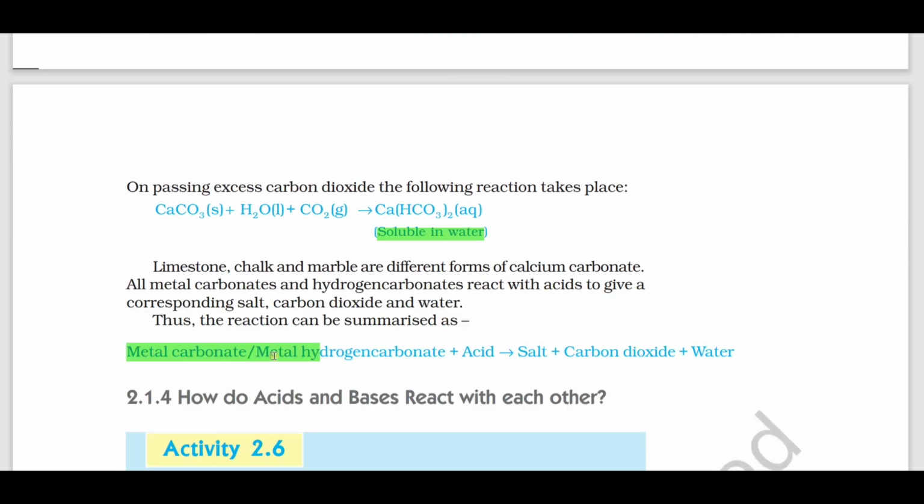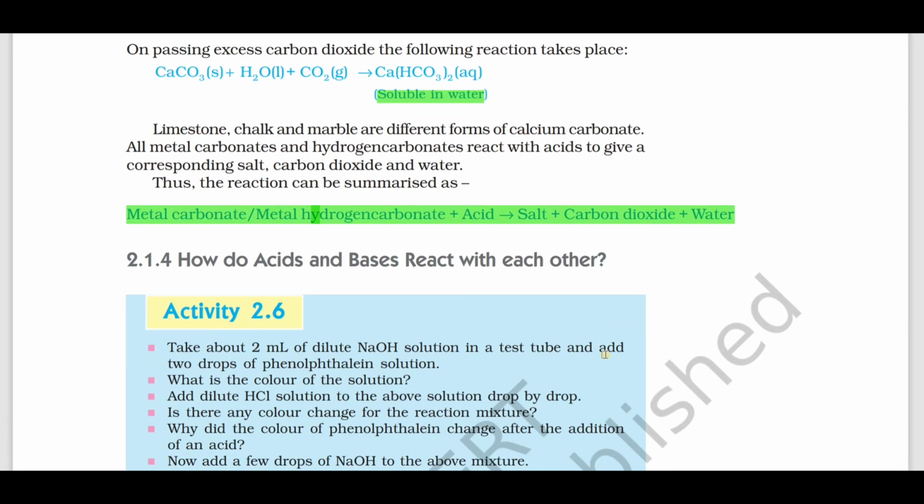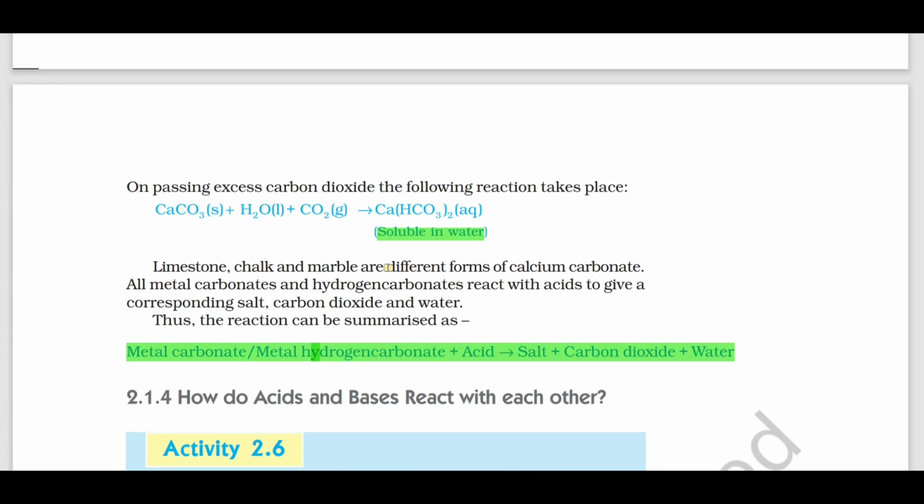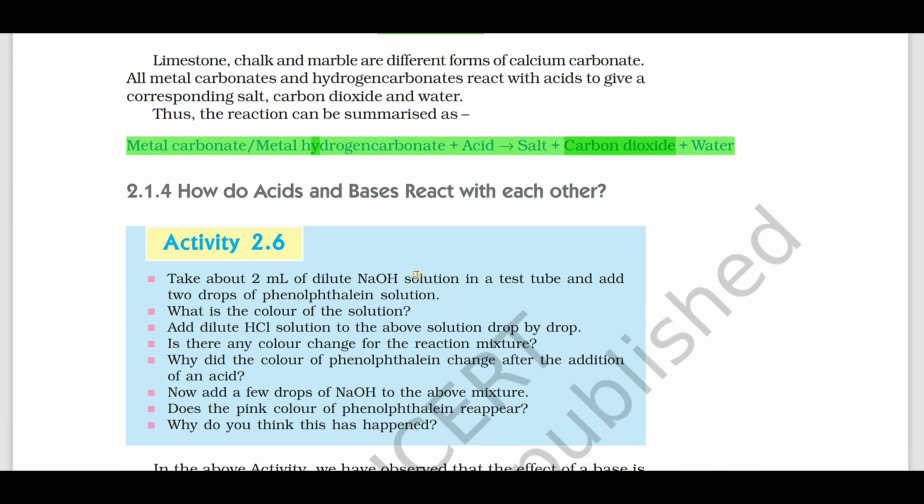A metal carbonate or metal hydrogen carbonate with acid gives salt, carbon dioxide and water. Metal reacts with acid to give hydrogen gas. Metal carbonate or metal hydrogen carbonate with acid gives carbon dioxide gas. You should know the difference between these two. Metal reacts with acid to form which gas? Metal carbonate or metal hydrogen carbonate with acid gives which gas? Carbon dioxide. Now the next important concept is how acid and bases react with each other.